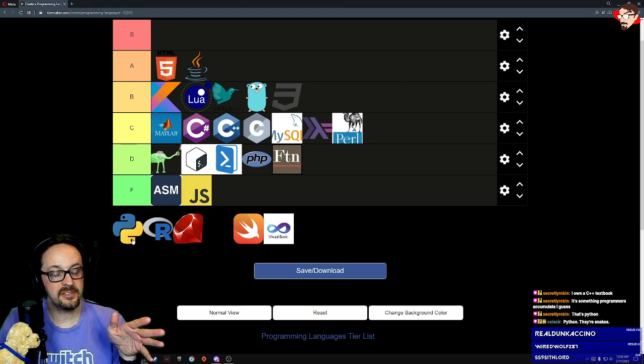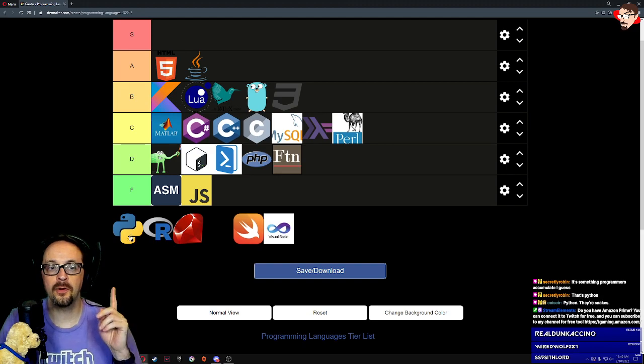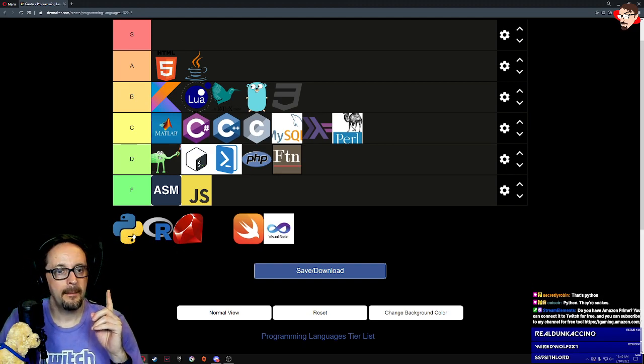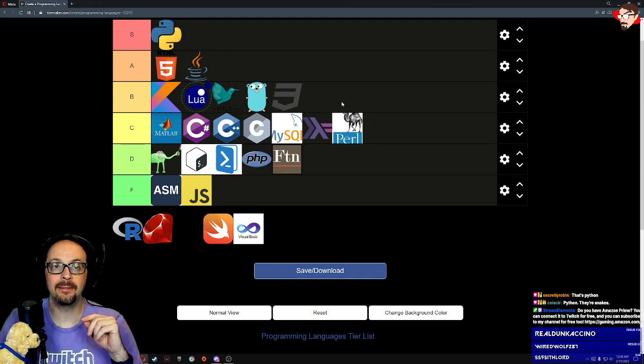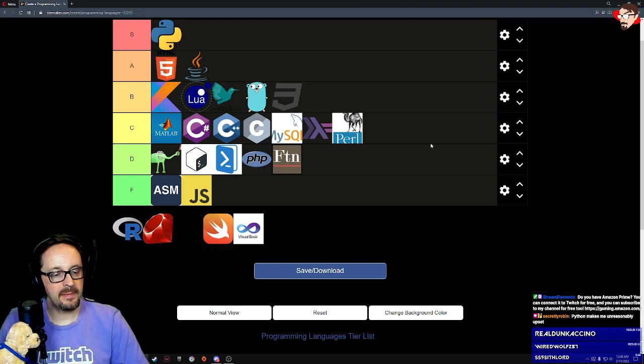I see Python, they're snakes. Okay, guess what? They're kind of chunky snakes. And I like that. I love the logo. There's two different colors here. There's not a three-dimensional to it, it's two-dimensional. But I like the color scheme. I like that there's imagination behind it. And it's almost like a plus sign. But I like that logo a lot. We're going to go ahead and make that S tier. Python makes me unreasonably upset. Well, I love the logo.